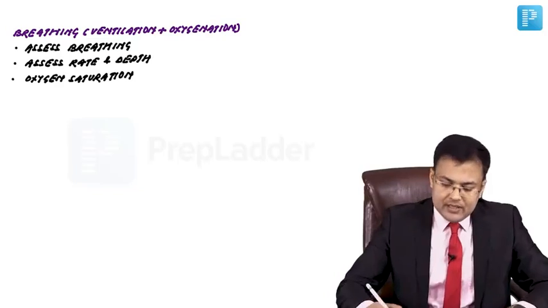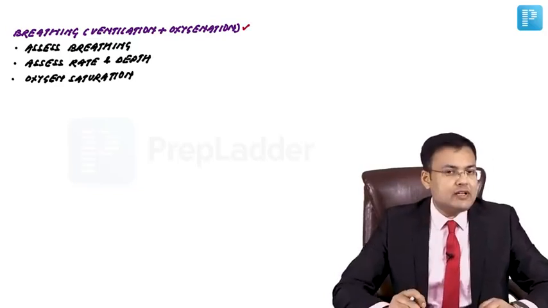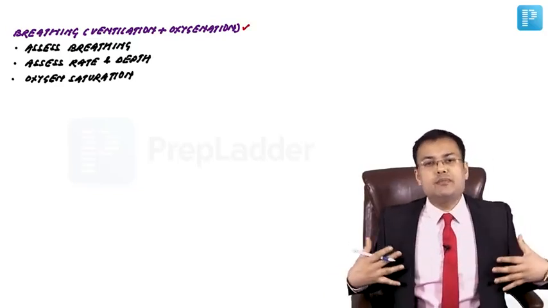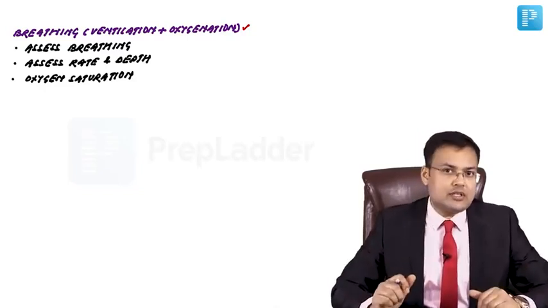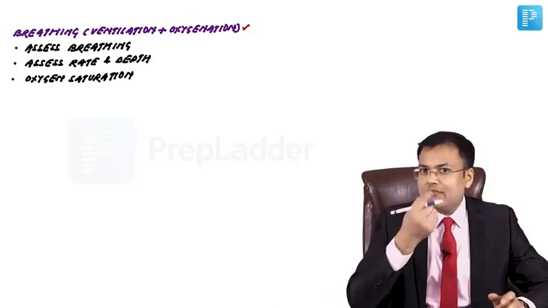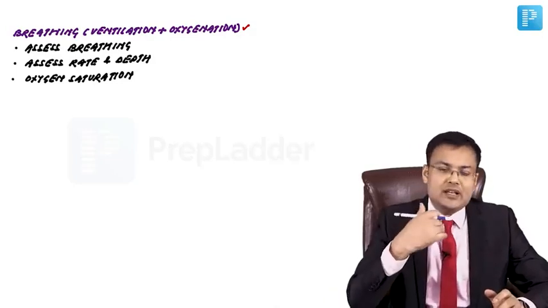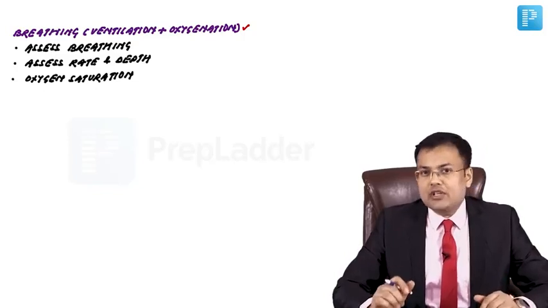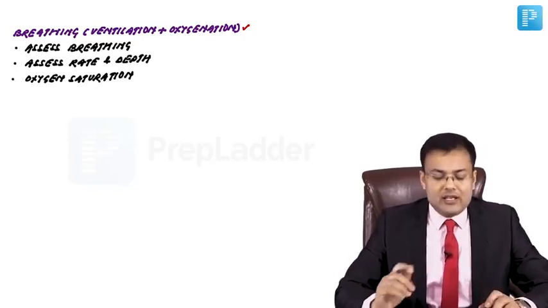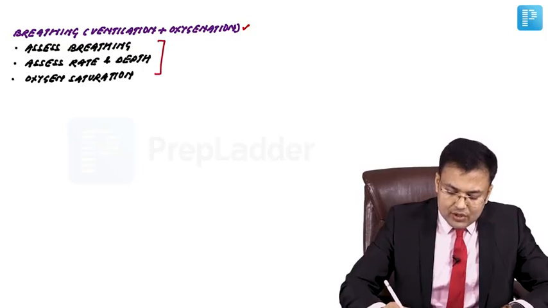The second step is breathing, which includes oxygenation and ventilation. So here we are going to assess breathing, rate and depth of respiration, and we are going to assess the oxygen saturation. First step was airway maintenance. So if the airway is maintained, despite that the patient is having dyspnea, tachypnea, and low saturation, in all these cases, we have to look for what?